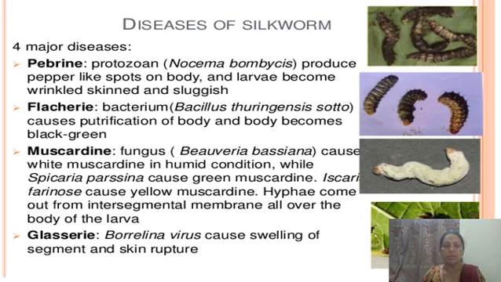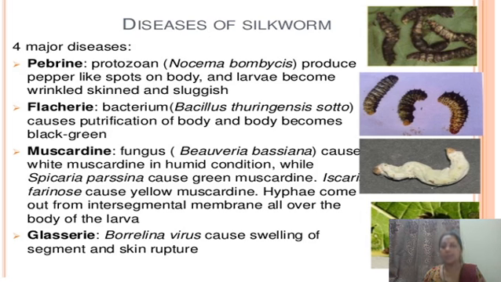These are the symptoms observed due to the protozoan disease. The next disease which occurs in silkworm Bombyx mori is flacherie. This is due to bacterial infection, and different kinds of bacteria infect the silkworm larvae and produce flacherie. It causes putrefaction of the body, and the body becomes black or green. The image shows black colored skin, and putrefaction and enlargement of the segments are also observed in flacherie.